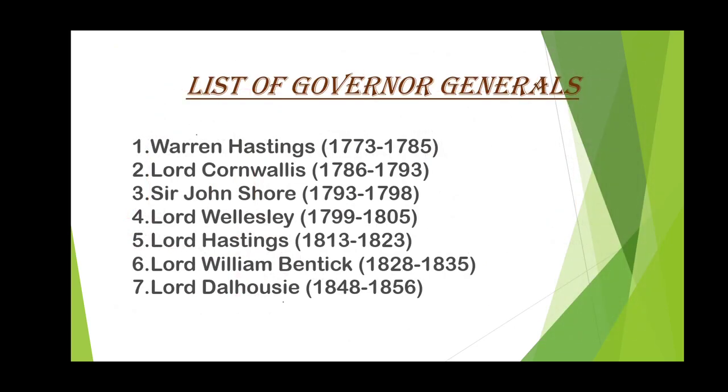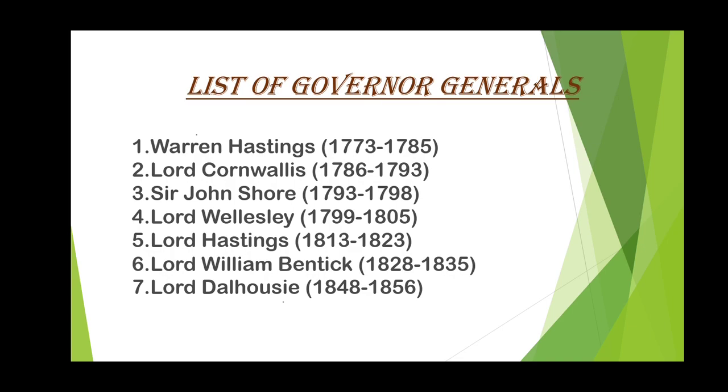Here we have the list of Governor Generals. First was, as you know, Warren Hastings from 1773 to 1785. During this time, he was Governor General. Secondly came Lord Cornwallis in 1786 to 1793. He was ruling. Then third was Sir John Shore, 1793 to 1798. He was Governor General. Fourth is Lord Wellesley from 1799 to 1805.